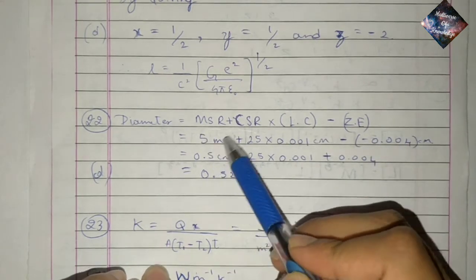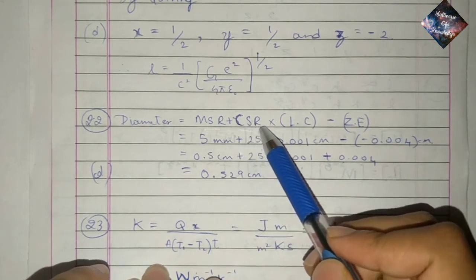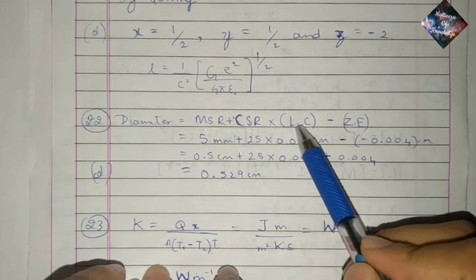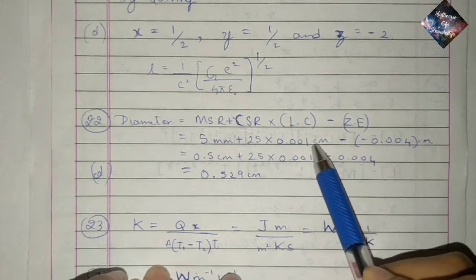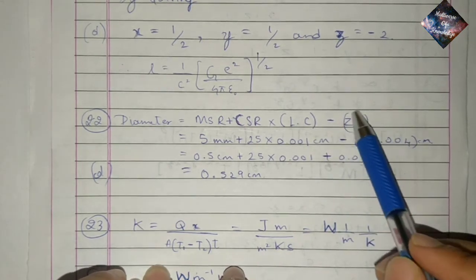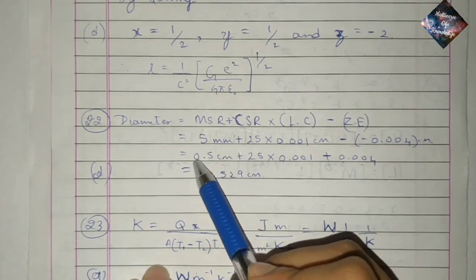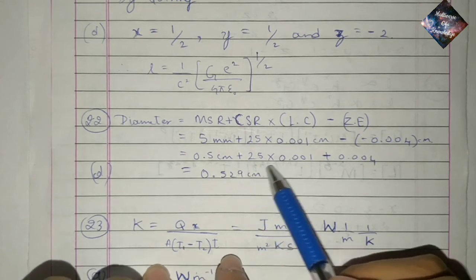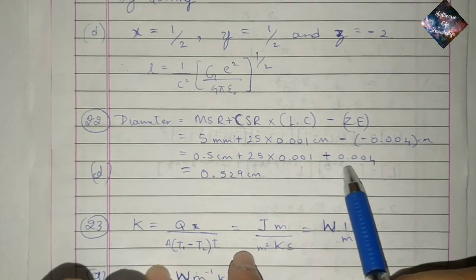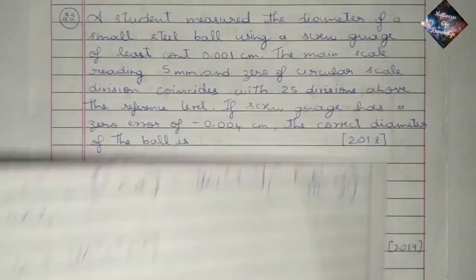So MSR is 5 millimeter plus CSR, circular scale reading 25, into the least count 0.001 centimeter, and minus minus 0.004, which is the zero error. So 5 millimeter can be written as 0.5 centimeter plus 25 into 0.001 centimeter plus 0.004 centimeter.